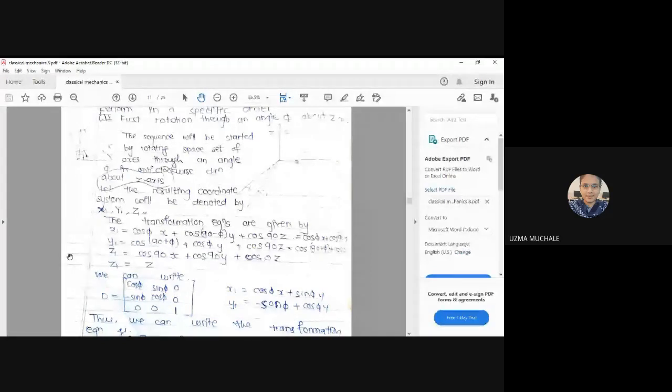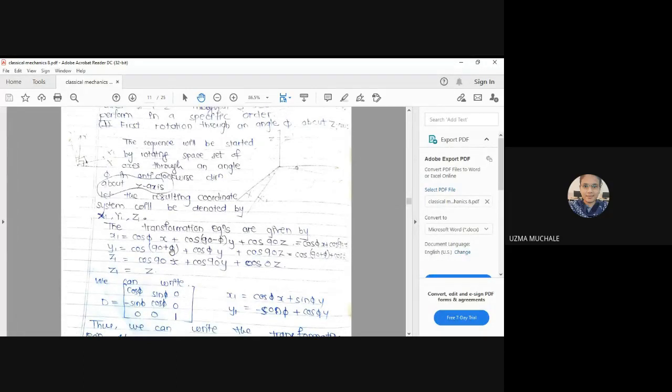Y and Z is also 90. Angle between Z and Z1: Z is equal to Z1, so the angle between Z and Z1 is 0. Z coincides with Z1. So hence we can have these transformation equations. The next two transformations we will see in the next lecture.